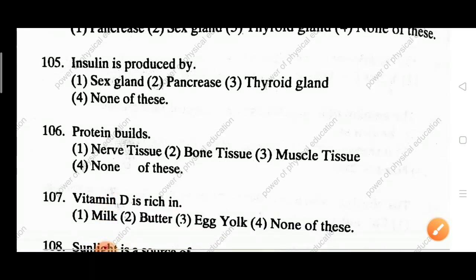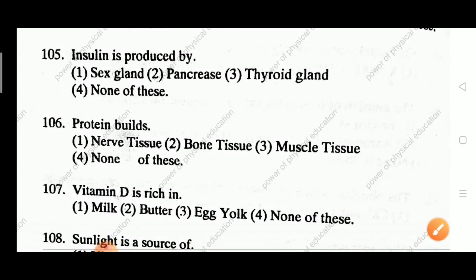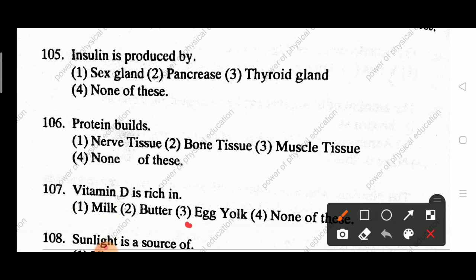Next question 107. Vitamin D is rich in milk, butter, egg yolk, none of this. Answer: egg yolk. This vitamin D is rich in egg yolk and also sunlight. Deficiency of vitamin D causes rickets disease.